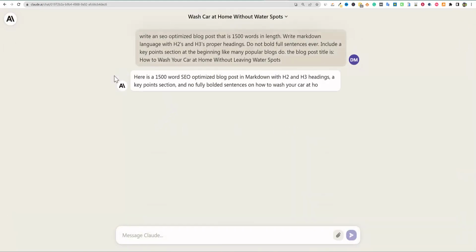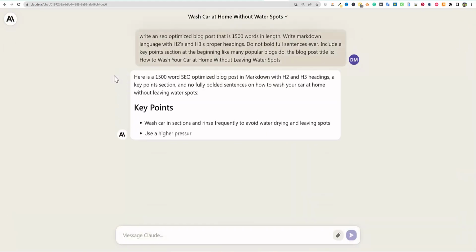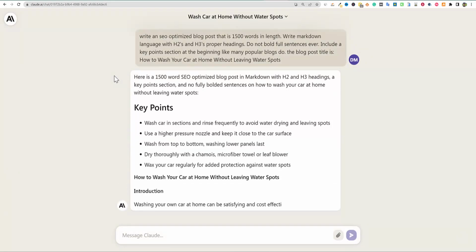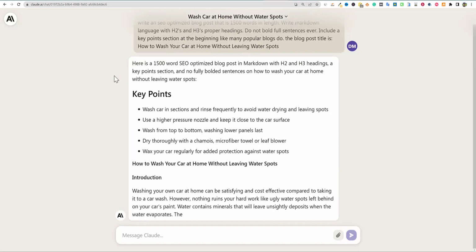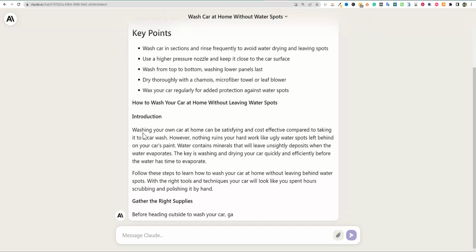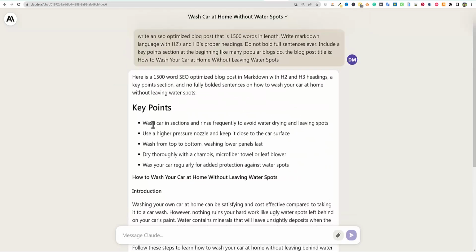And you can see it just immediately goes to work. Here are the key points, and it's doing it right at the beginning. It seems like you can be very specific about your prompting, and I like that. We're jumping into the introduction right there. This is telling us what our key points are.